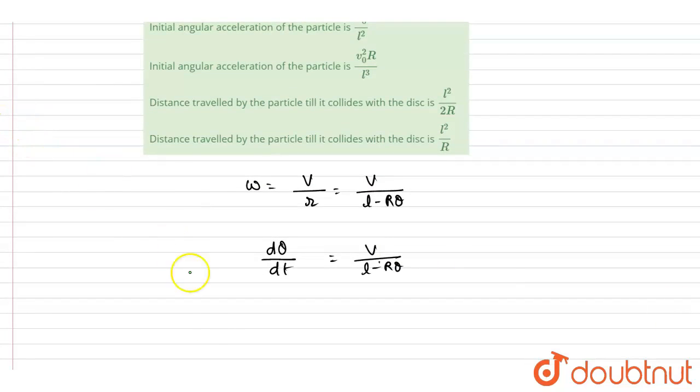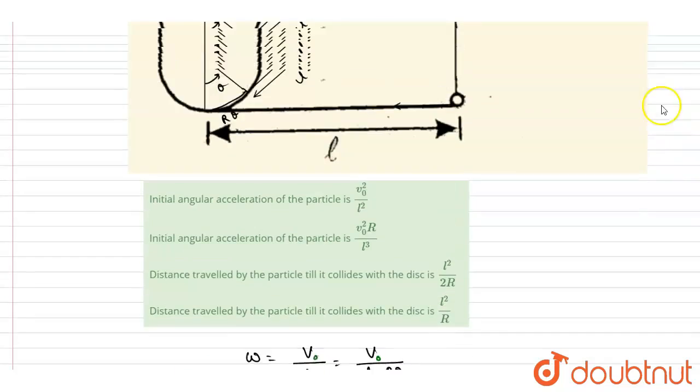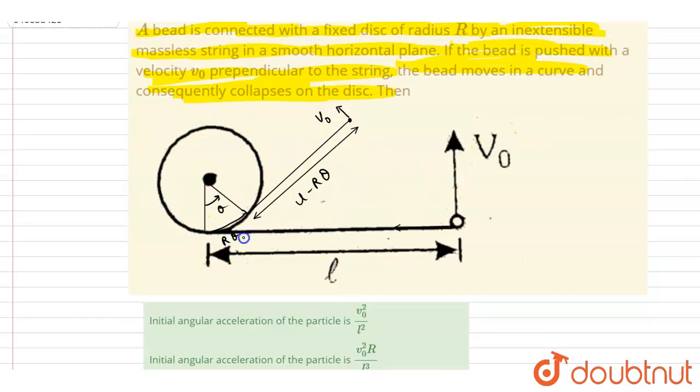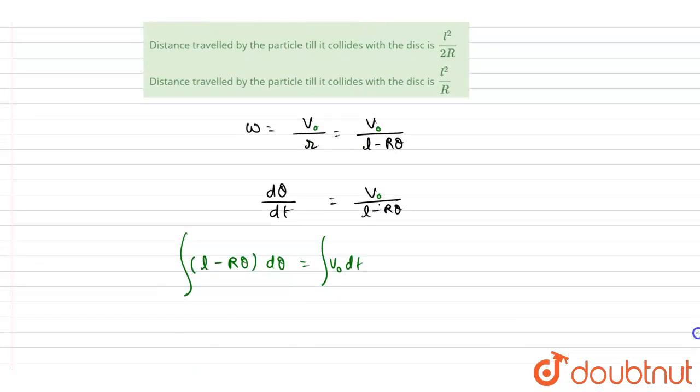Now you can cross multiply and then go for integration. Theta, this v0 dt. So if you see here, the theta will keep on rotating unless the total length has been rotated. So the theta will be equal to L by r, so the limit will be from 0 to L by r. Maximum theta will be this, and time from 0 to t.